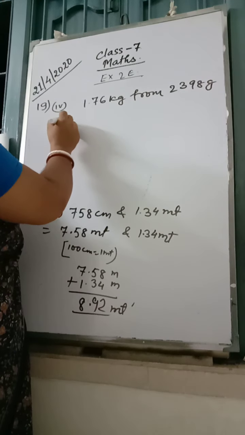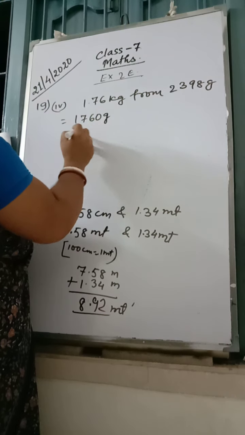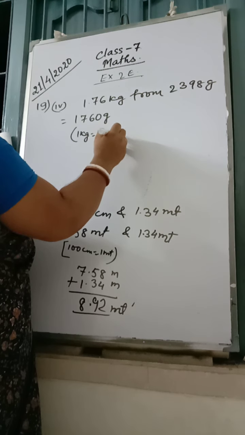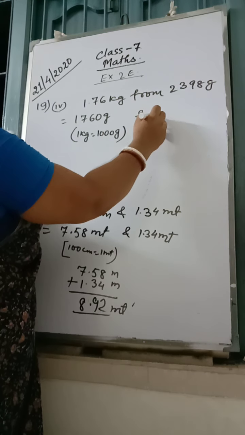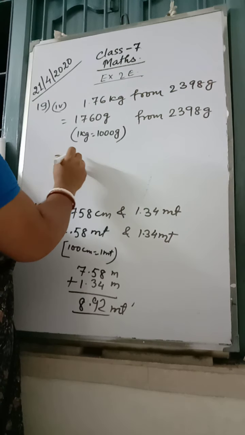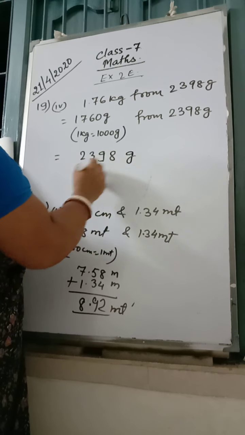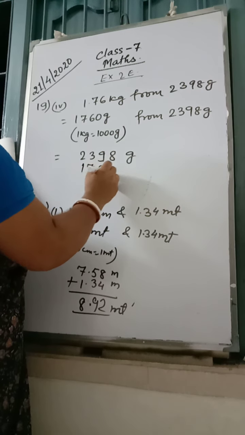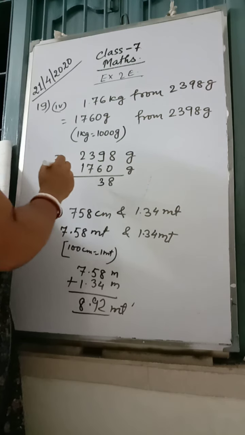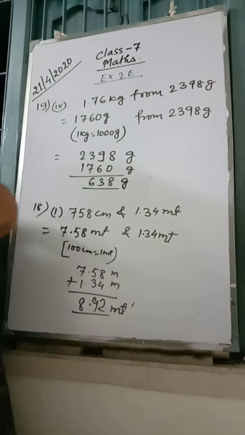So what are we going to do? 1760 gram. Why? 1 kg is equal to 1000 gram. From 2398 gram. Now 2398 gram we will write on top, then we'll subtract 1760 grams. 8, 3, 6. 638 gram will be the answer.